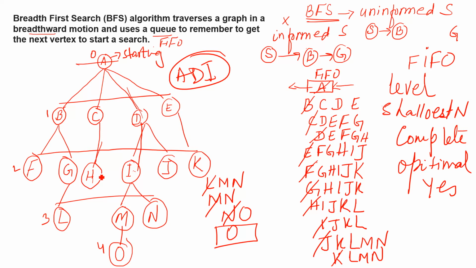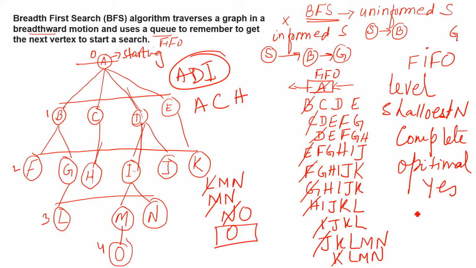Suppose we want to find H. When we reach here, we say this is our destination, yes. Then we see what the parents are: A, C, D. So this is the route, and it gives us the optimal solution with the minimum cost. While DFS sometimes will not give us the solution because we just go depth-wise.